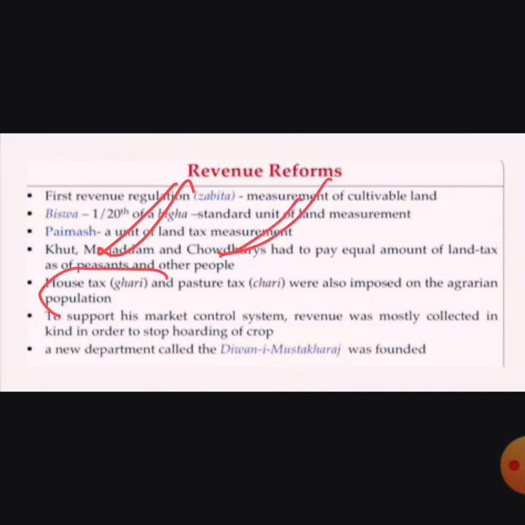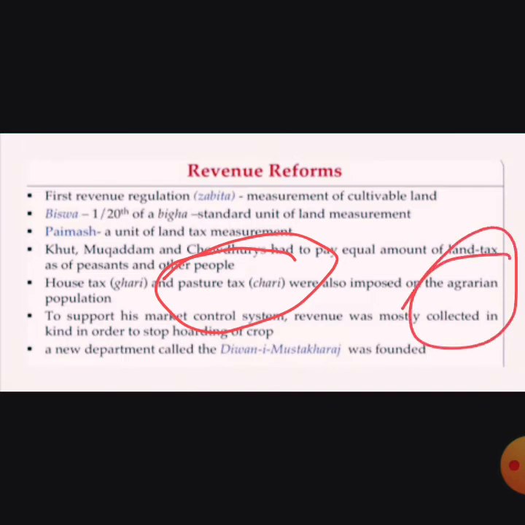There was a house tax too, and the pasture tax, charahi, or grazing tax, collected when they took their animals for grazing. These were also imposed on the agrarian, means agricultural, population. So they used to impose taxes on these people.